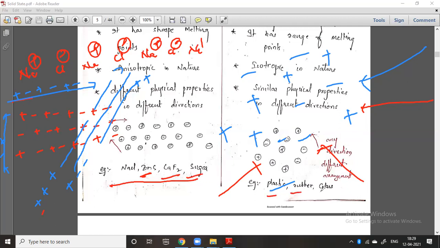Here the plastic, rubber, and glass are amorphous. Simply put, the powder form is called amorphous, like Pond's powder. But if you take sugar, salt, or sand, they are crystalline. So that is crystalline and amorphous.